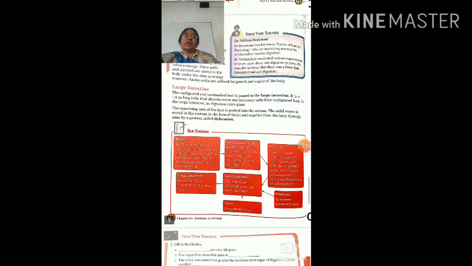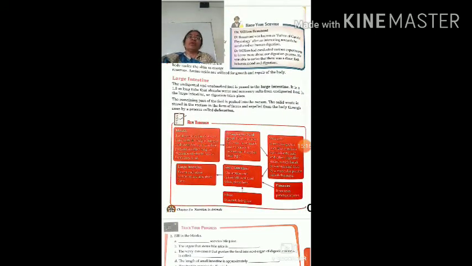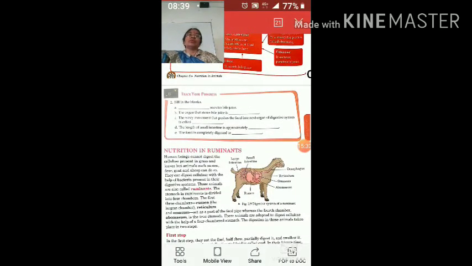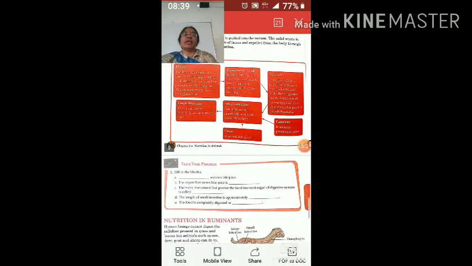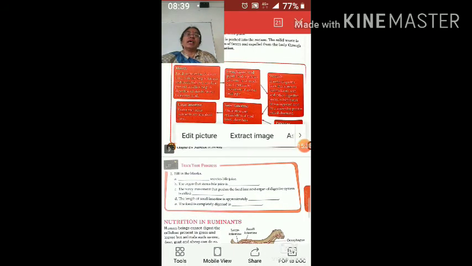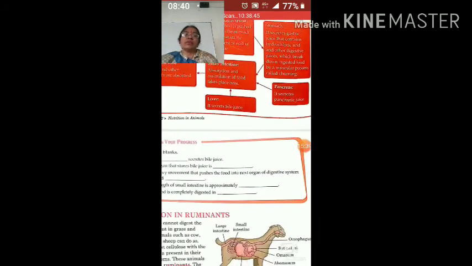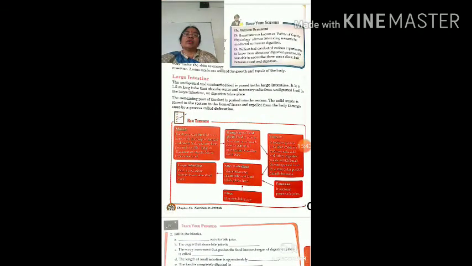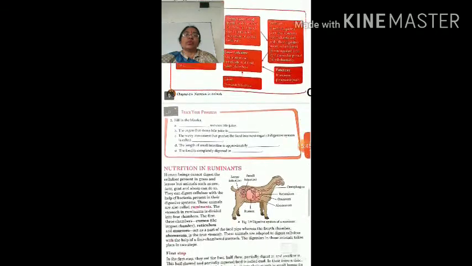Now the undigested food will go into the large intestine. No digestion occurs in the large intestine, only reabsorption of the water will occur here, and after that the undigested food will go into the rectum, and in the rectum it will get collected, and after that it will be excreted out. This is called defecation also.